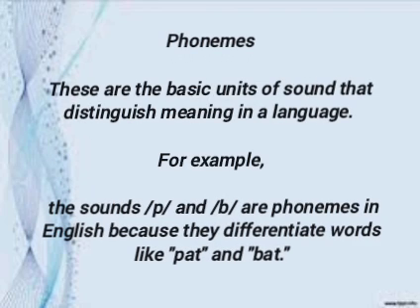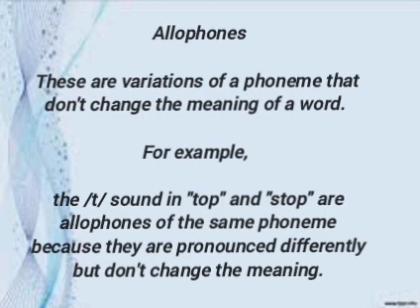Phonemes. These are the basic units of sound that distinguish meaning in a language. For example, the sounds P and B are phonemes in English because they differentiate words like pat and bat. Allophones. These are variations of a phoneme that don't change the meaning of a word. For example, the T sound in top and stop are allophones of the same phoneme because they are pronounced differently but don't change the meaning.